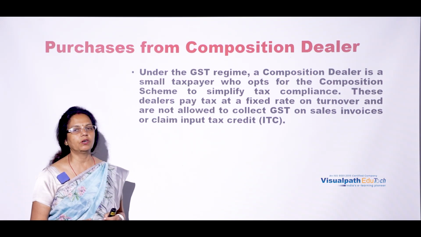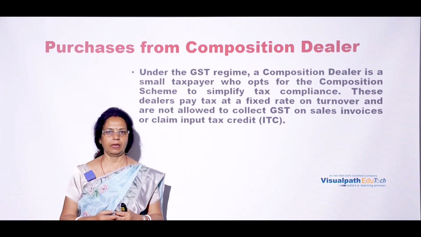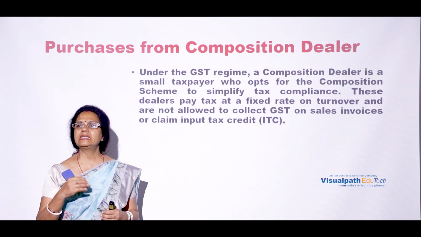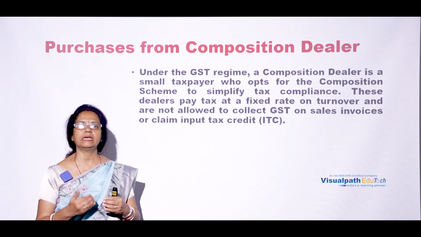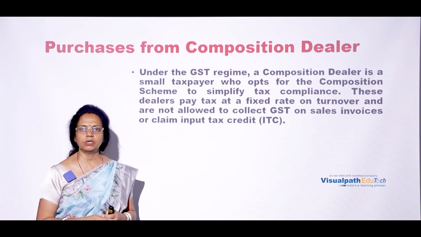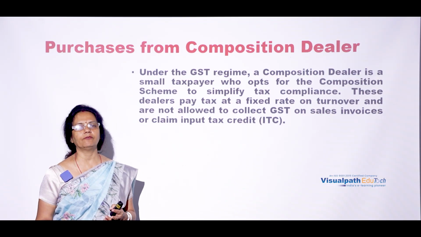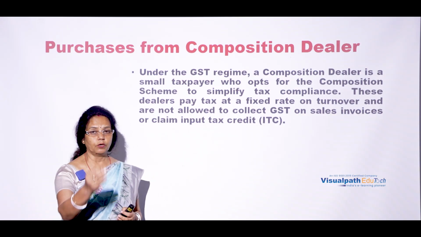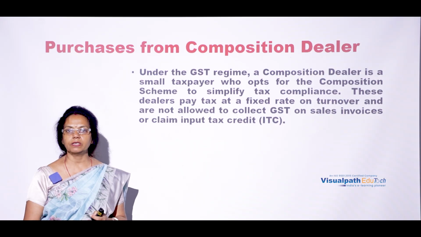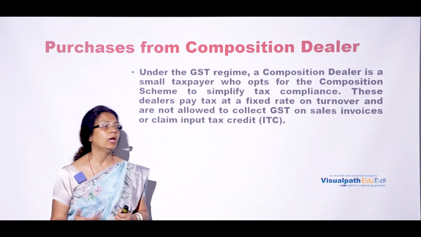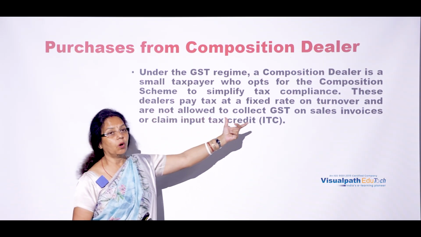Suppose there is a turnover of 10 lakh rupees per annum and the tax is 12%. They simply have to calculate the tax on that 10 lakh rupees. Sorry, for 10 lakh rupees it is not 12,000, it will be around 1,20,000 rupees of tax they are supposed to pay. That is a fixed rate on the turnover.